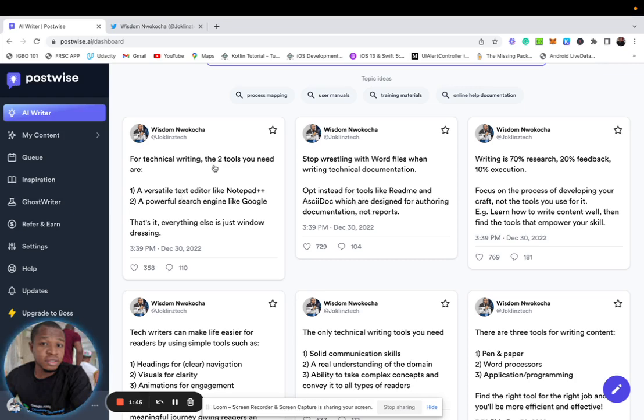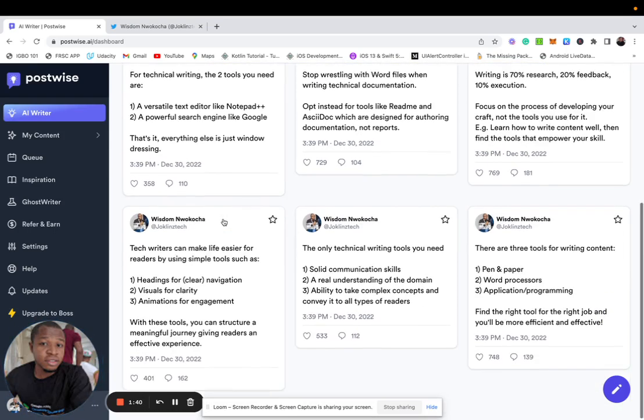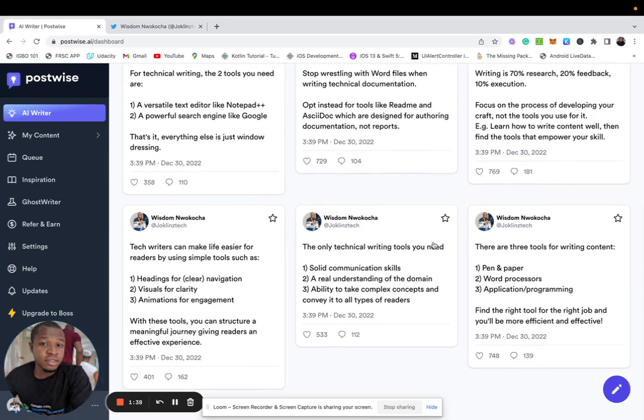So for writing, the tools you need are, have a list of it. And the only technical writing tools you need is solid this. There are 3 technical writing tools for writing: pen, paper, WordPress, this and this. Technical writers can make life easier for readers by using simple tools such as this. Now, this is very, very awesome.